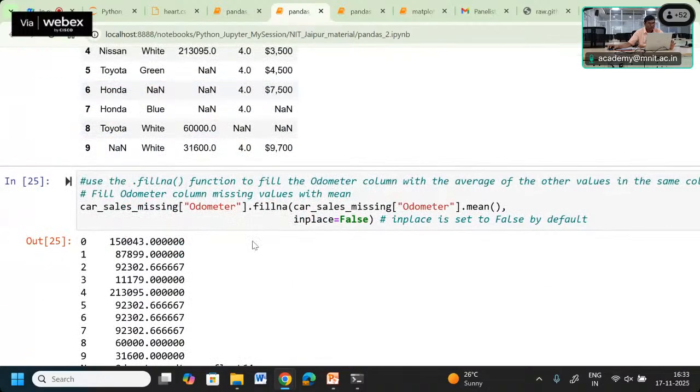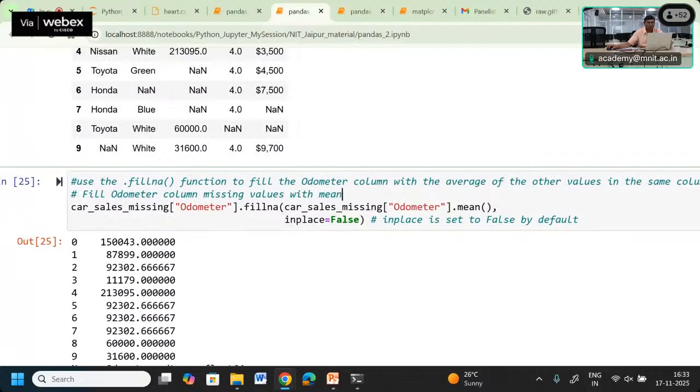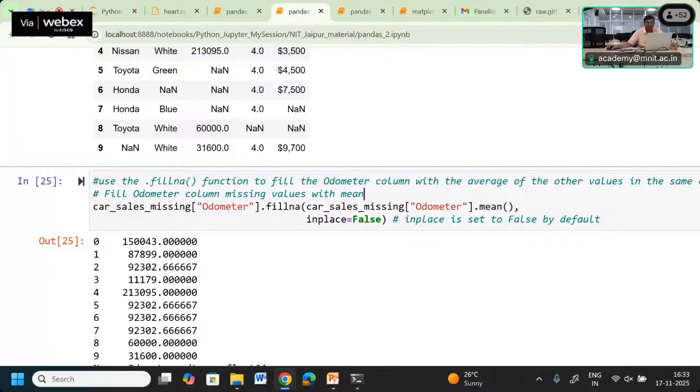If we want, we can make these values which are available here as not available. Those values are going to be filled up with some new values, which are taken to be the average of all the values in the same column. It means in any column, whatever values are available, we will take their average, and whatever missing values are there, we should fill them up with that mean average.